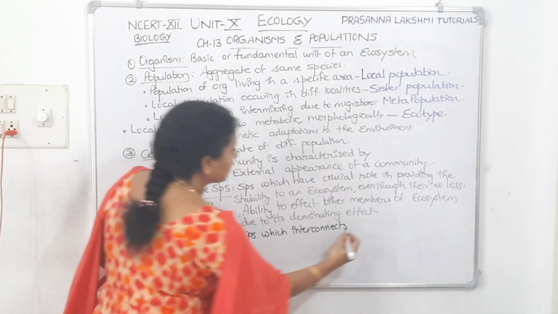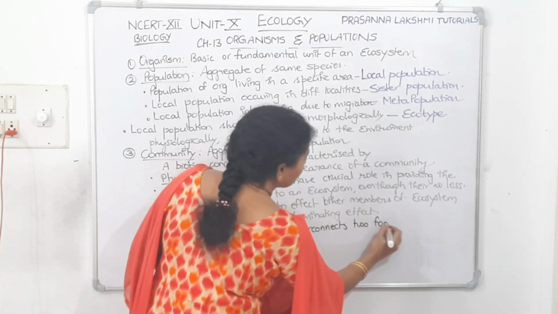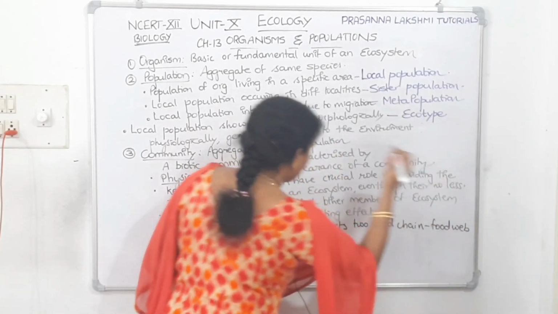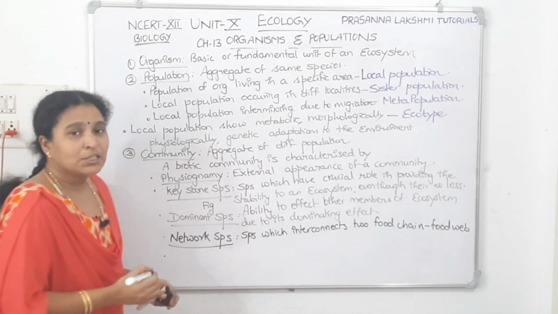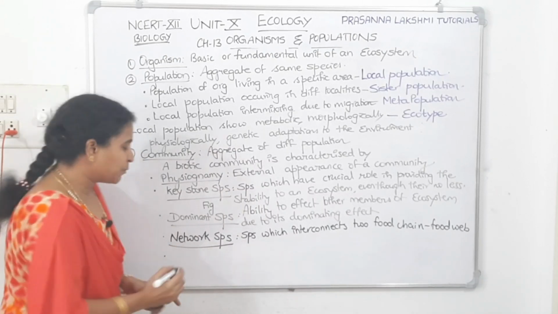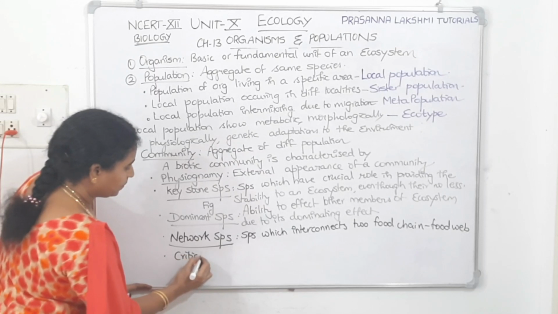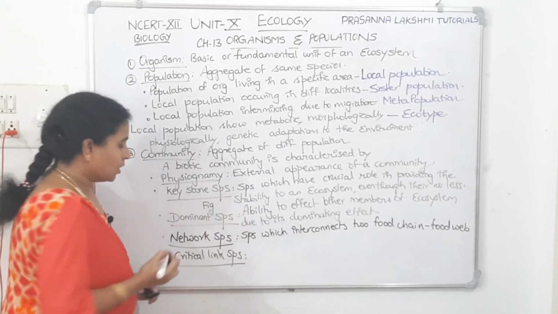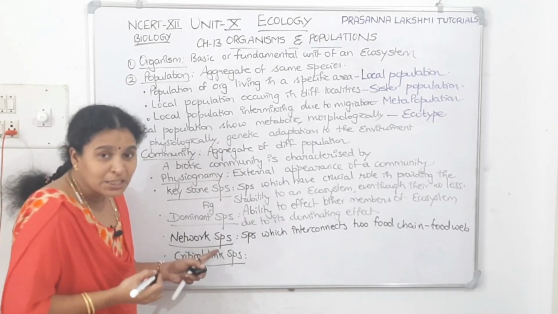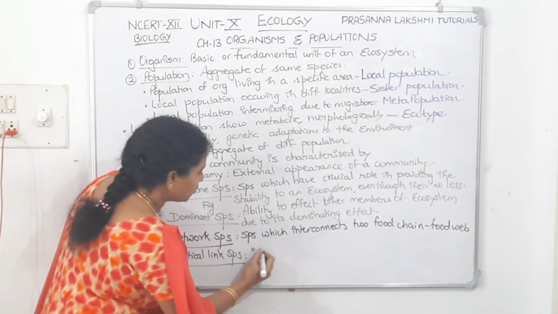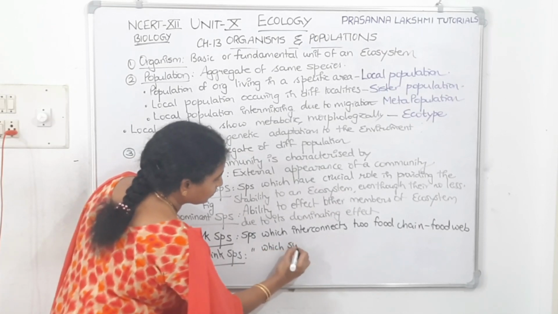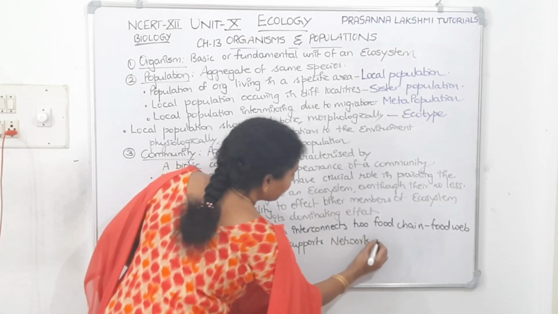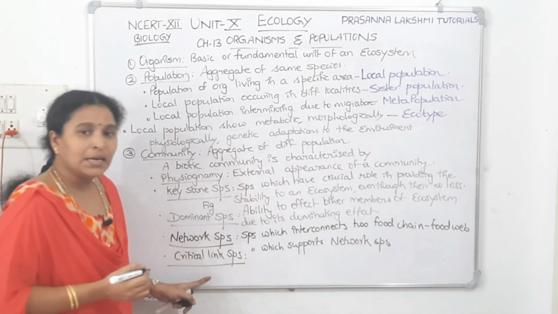The species which interconnects two food chains or which makes a food web is called as network species. Next one, what do you mean by critical link species? The species which supports a network species is called as critical link species.